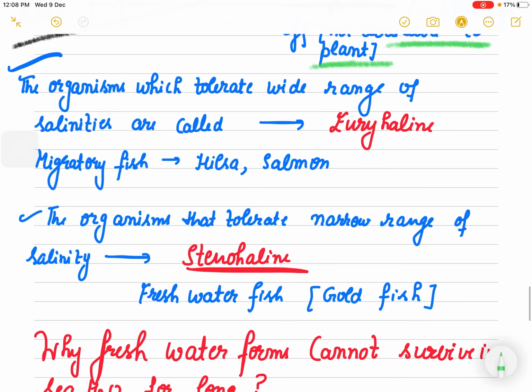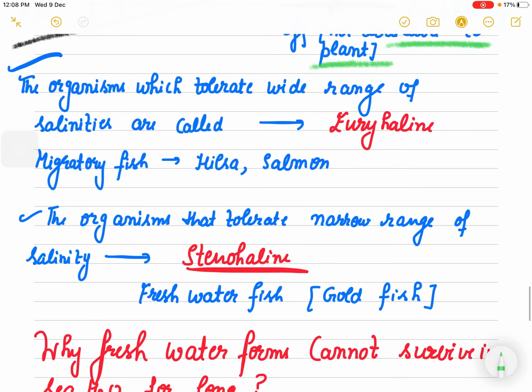Again, we just discussed temperature, and in temperature we talked about eurythermal and stenothermal. Now in water there is the salt or salinity range, which is called saline water.